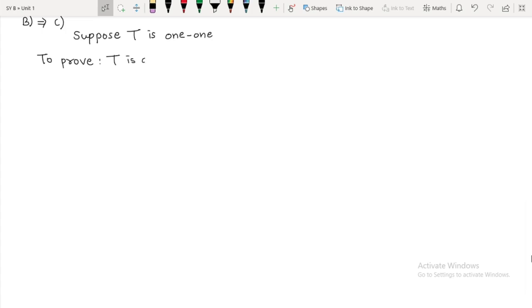Now how to prove T is onto? That is nothing but what I just told you: we are going to prove image of T is equal to codomain. Now what is our codomain of T? It is V only, right? Now over here we are going to take the help of rank nullity theorem.